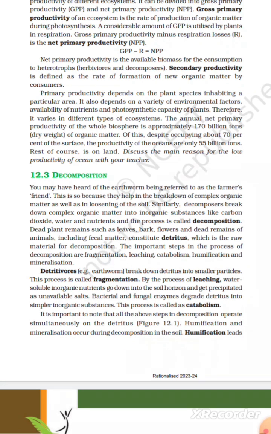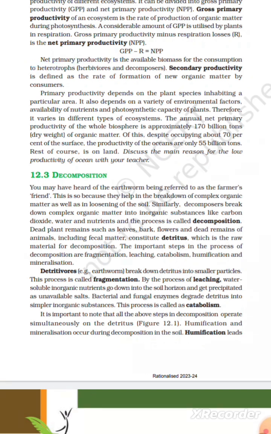To compare the productivity of different ecosystems, it can be divided into gross primary productivity, GPP, and net primary productivity, NPP. Gross primary productivity of an ecosystem is the rate of production of organic matter during photosynthesis. A considerable amount of GPP is utilized by plants in respiration. Gross productivity minus respiration loss is the net primary productivity, NPP. GPP minus R equals NPP.